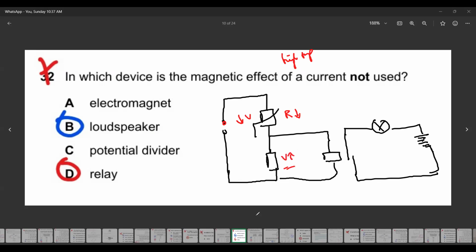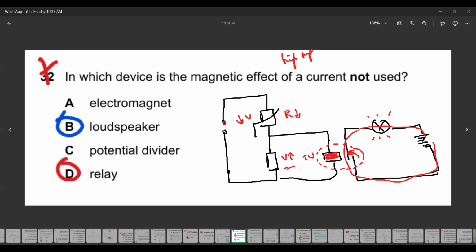When we have a high voltage, as a result, what will happen? There will be more voltage across the relay and it will be magnetized. When it magnetizes, it closes the switch. When it closes the switch, current starts to flow in the circuit and this lamp will be on. That is how we use a relay.